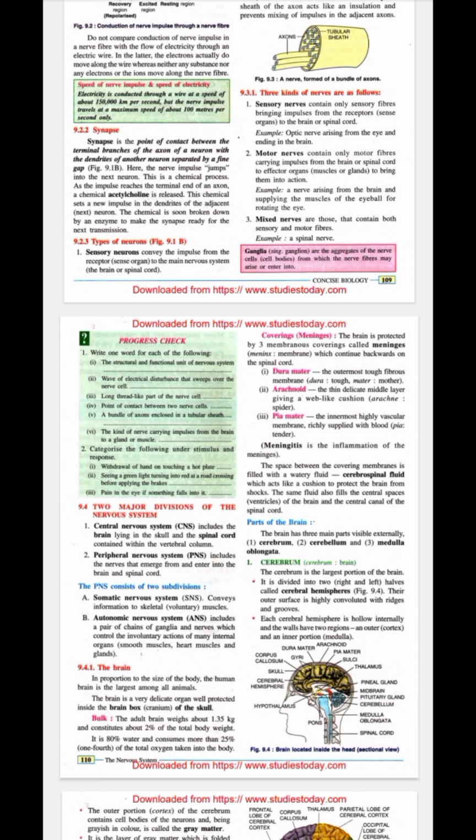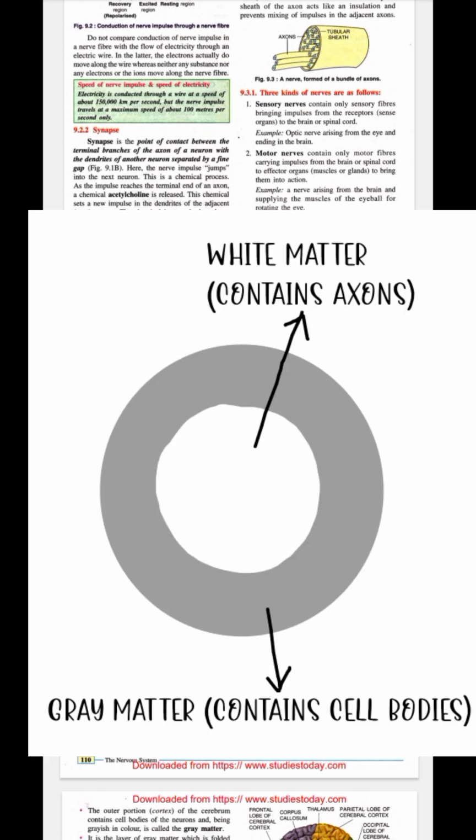The outer portion of the cerebrum contains cell bodies of the neuron. It contains cell bodies, means it contains the cytons of the neurons, and it is greyish in color. Therefore, it is known as grey matter. So why is it called grey matter? Because it consists of the cell bodies of the nerve cell.